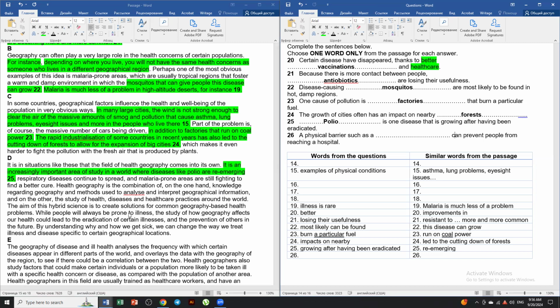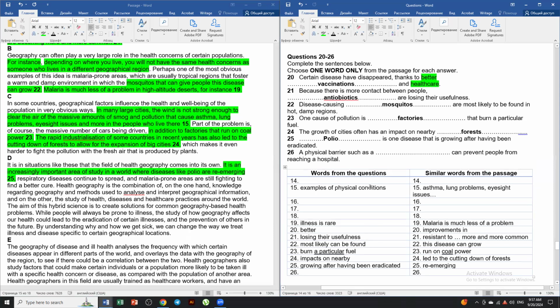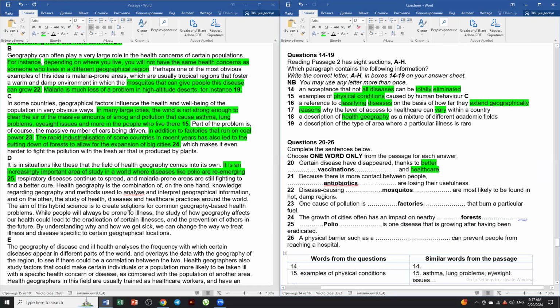While people will always be prone to illness, the study of how geography affects our health could lead to the eradication of certain illnesses and the prevention of others in the future. By understanding why and how we get sick, we can change the way we treat illness and disease specific to certain geographical locations.